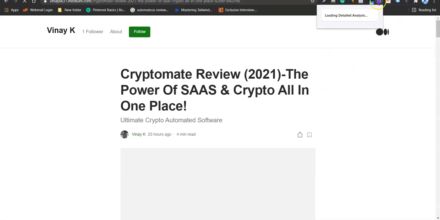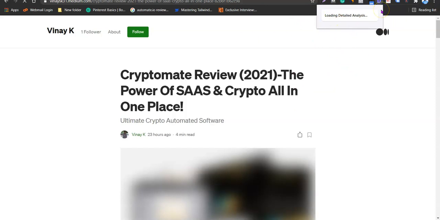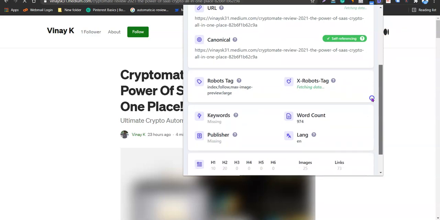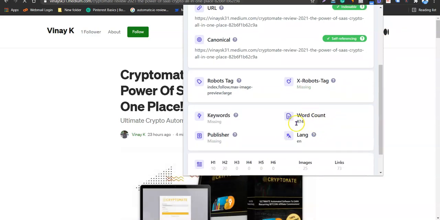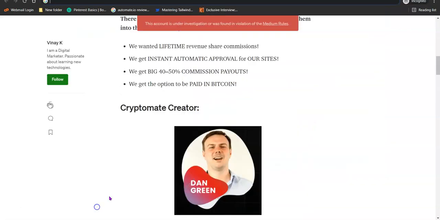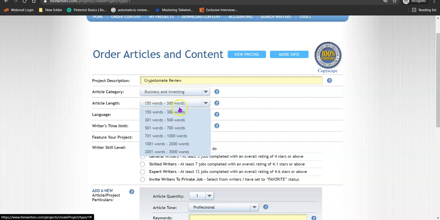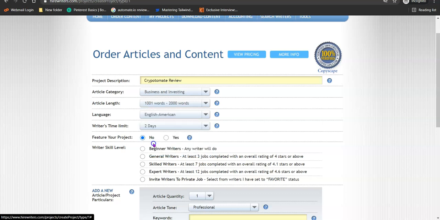Okay, so for this word count, you can actually go to Google Chrome extension and search for word counter. You'll be able to see a word count that you can use. So for this, as you can see now, this is 974 words. Okay, so what we're going to be doing is going with, let's say, 1000 to 2000, because you want to create content that is better than what is ranking already on Google.